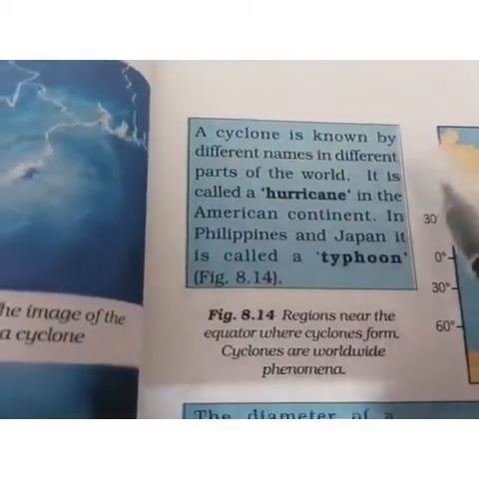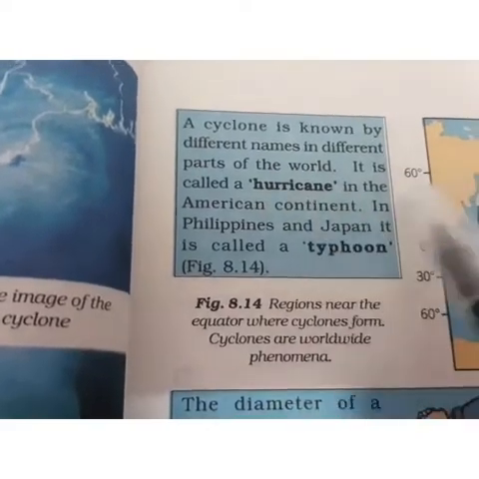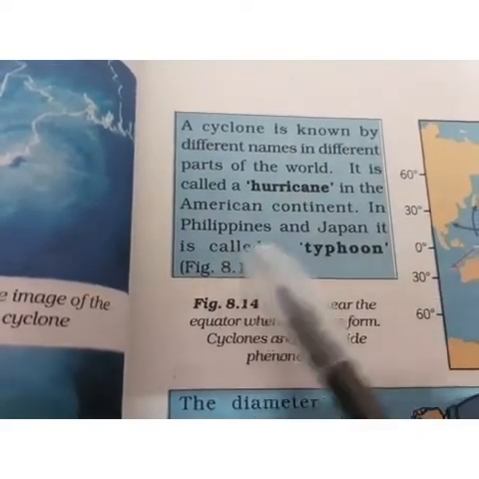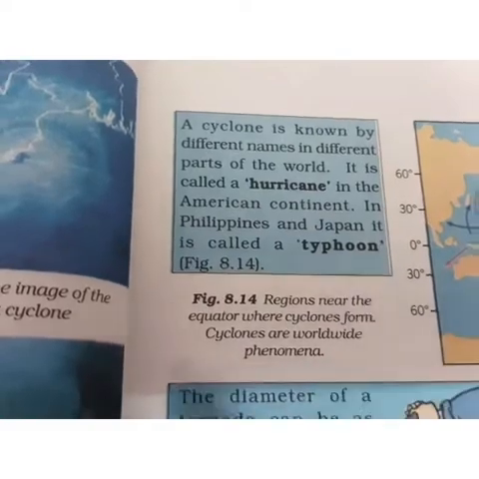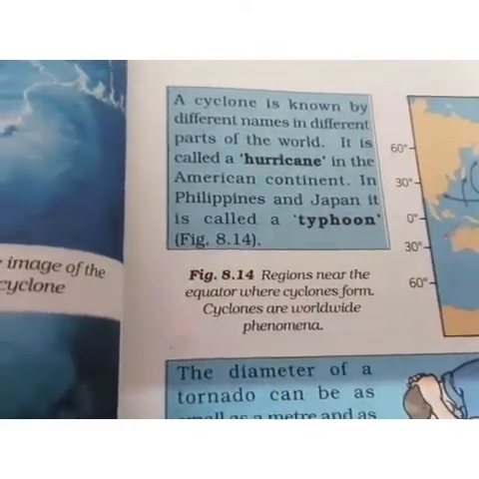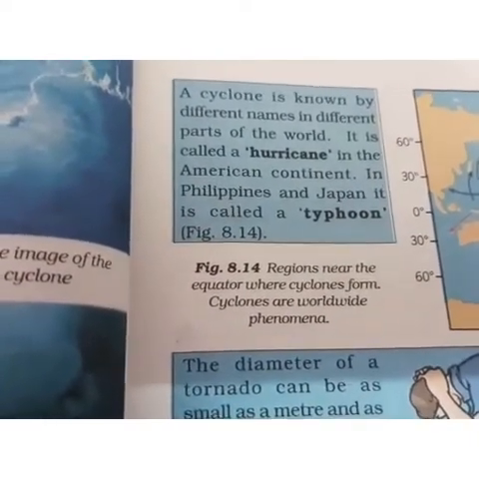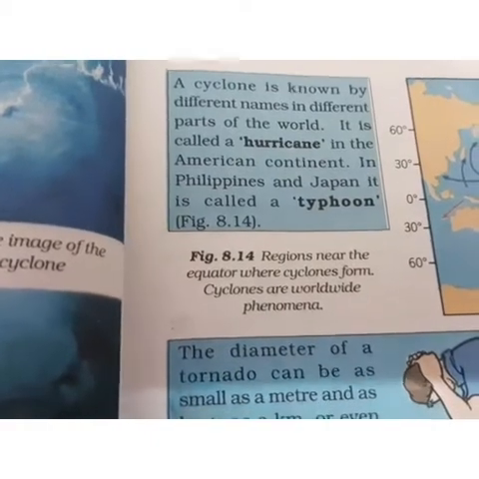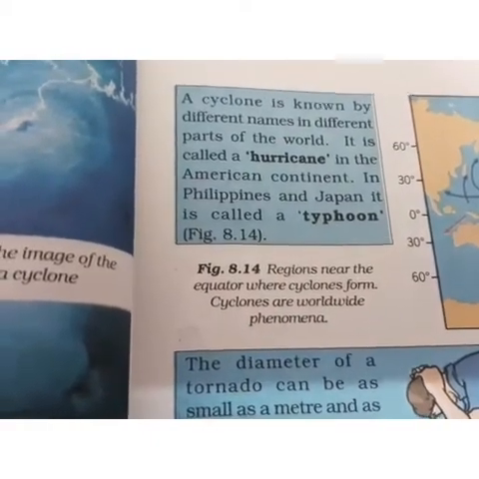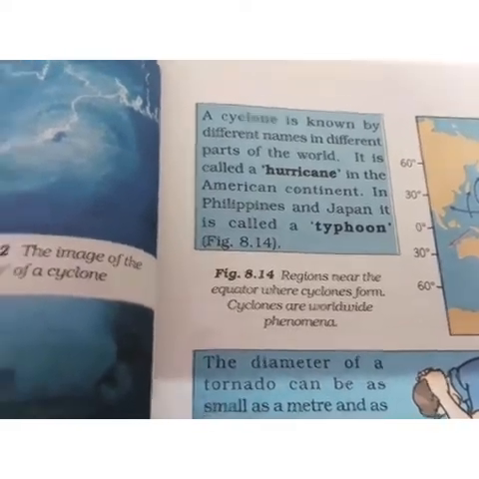A cyclone is known by different names in different parts of the world. It is called a hurricane in the American continent. In Philippines and Japan, it is called a typhoon. Now, this cyclone, हम जिसको cyclone बोलते हैं in normal language, we call it a cyclone in India. But the cyclone is known by some other names in certain parts of the world. Like in the American continent, it is called a hurricane, whereas in Philippines and Japan, it is called a typhoon.